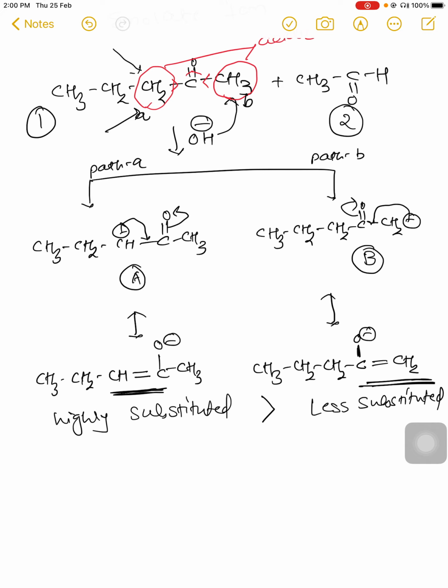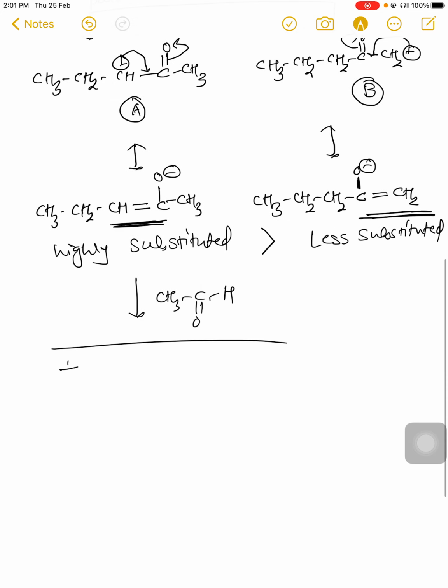This highly substituted enolate will again make a nucleophilic attack on our aldehyde molecule CH3C=OH. We are not discussing the mechanism in detail. At present our focus is where there will be attack of the base and the formation of enolate ion, whether it will be highly substituted or less substituted. But this also depends on the size of the base, and that's why we are comparing LDA versus IPA.